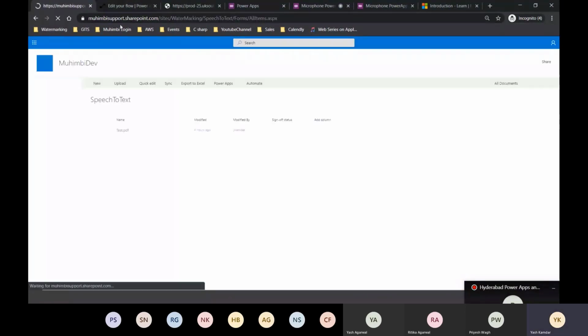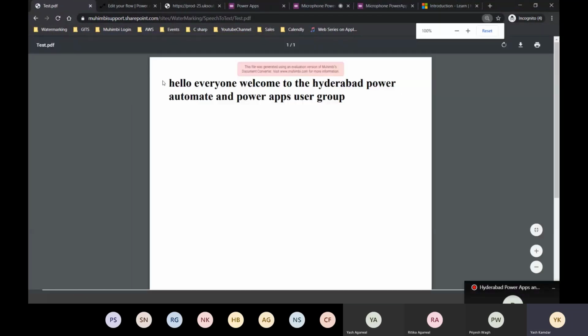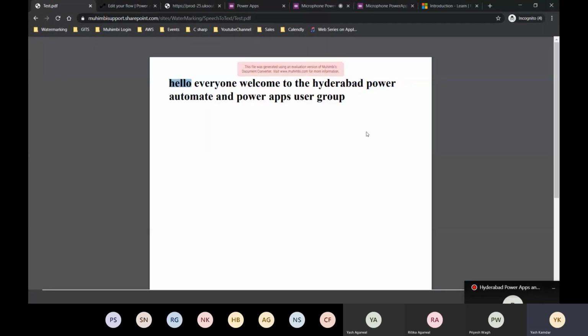Okay, so when I open this test.pdf, I will get to see the text transcript of the audio that was recorded. Ta-da! So you can see it's a very simple solution. The only thing is there are a lot of moving parts inside it, so that's why it becomes difficult to explain this in one flow. Since there are many moving parts, I have to continuously switch the browsers.